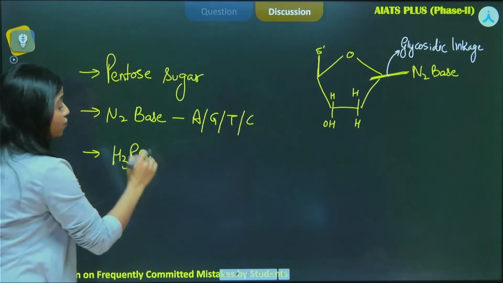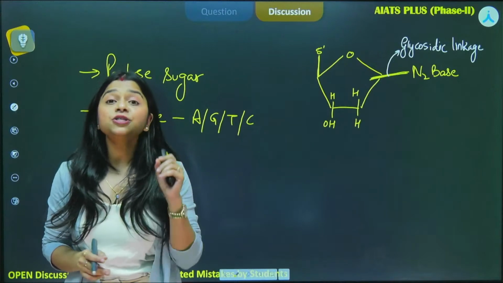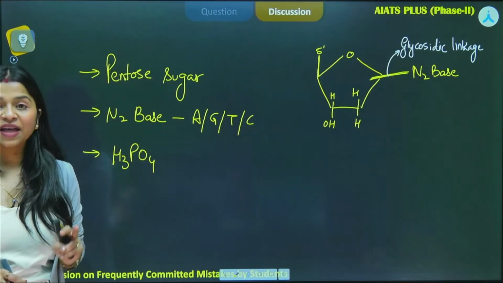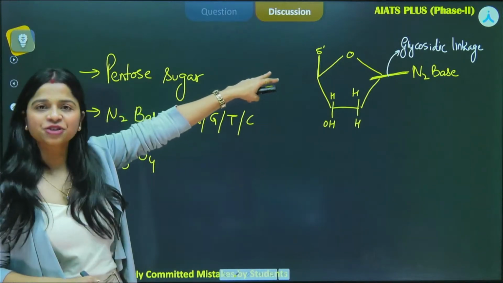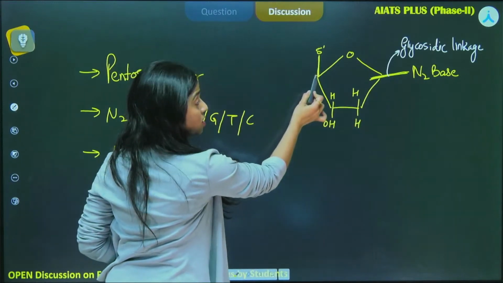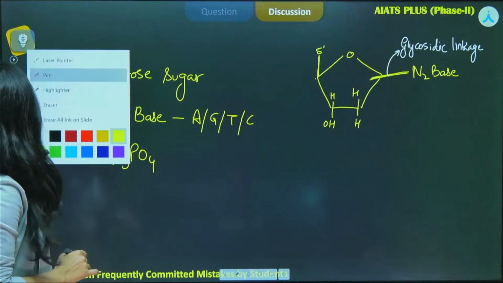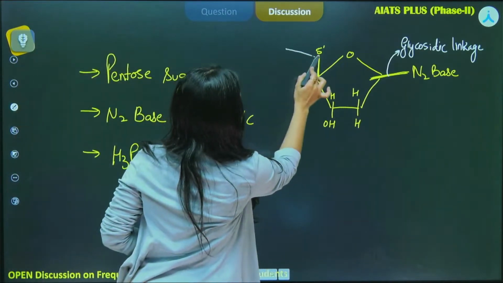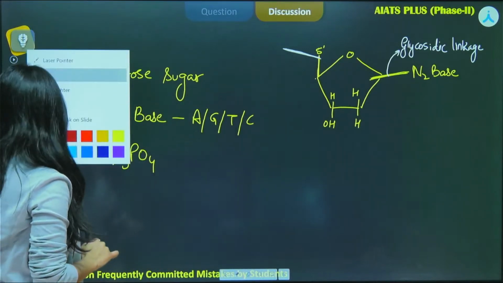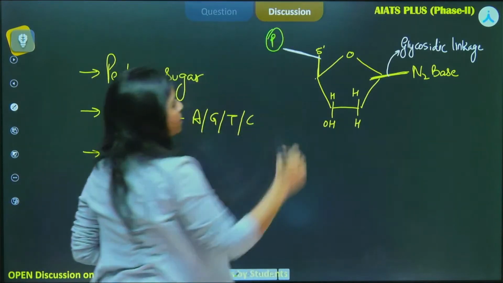Now, the third component of our nucleotide is a phosphate group. Okay, and which position will it acquire? Can you tell me in the comment box, which position will it acquire? The phosphate group? That will be the last position, that is the fifth carbon over there. Okay, so this is the first carbon, second carbon, third carbon, fourth carbon, and the fifth carbon is in the form of this extended arm, and here we'll simply make a bond, right, and here will be the attachment of this phosphate group.